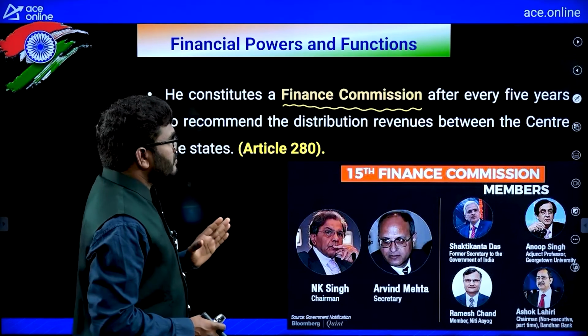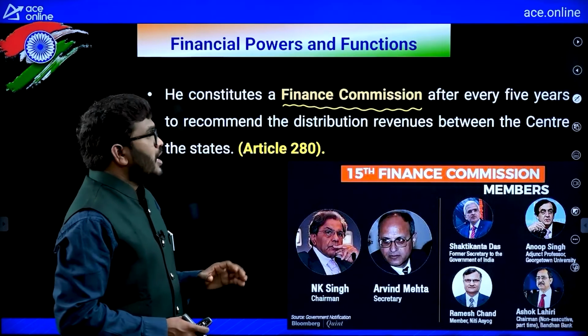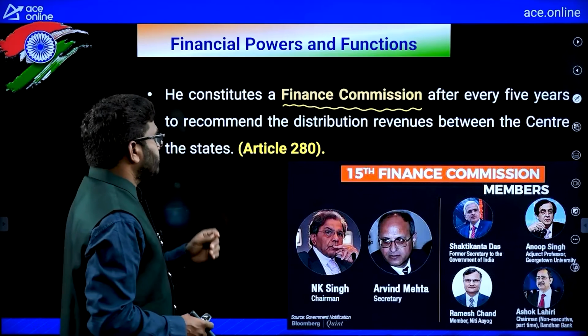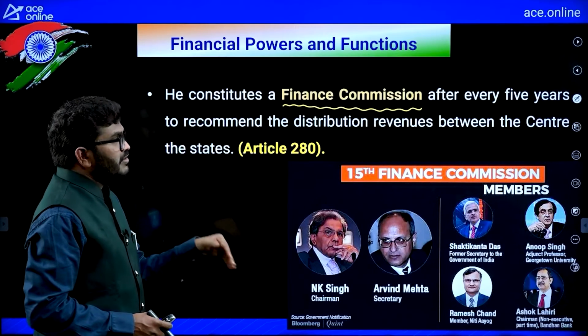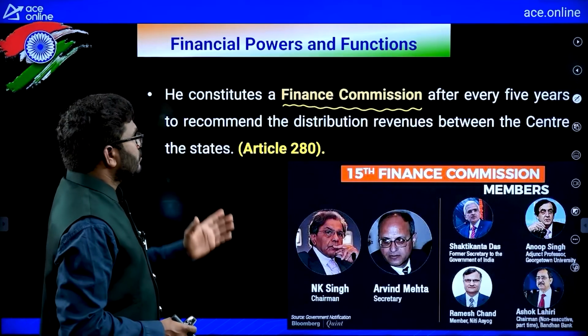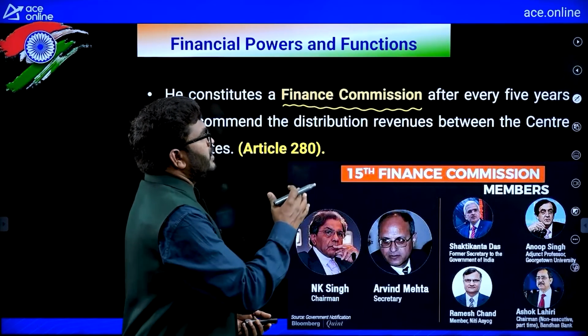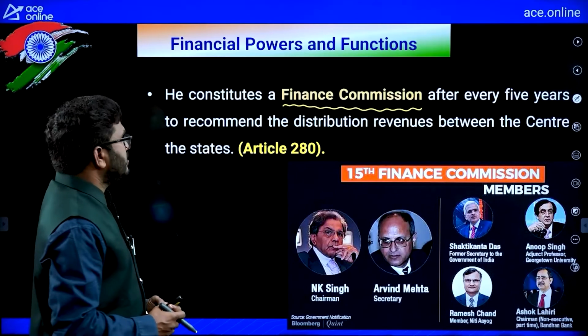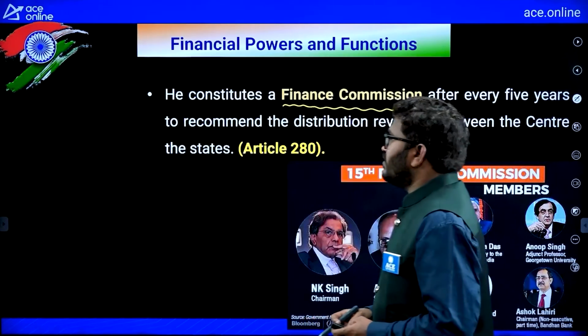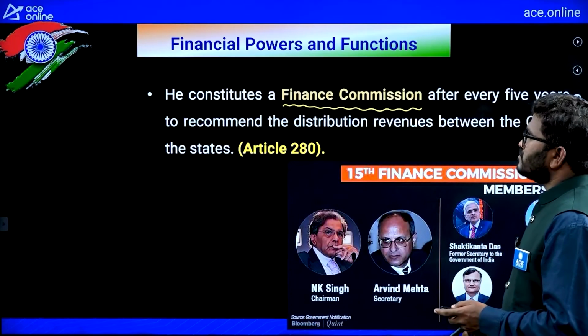The main focus of the financial commission is to decide how the revenues are distributed between the center and the state. Based on that, he will inform the council of ministers and the president. So he will constitute a finance commission. These are the different financial powers and functions of the president.